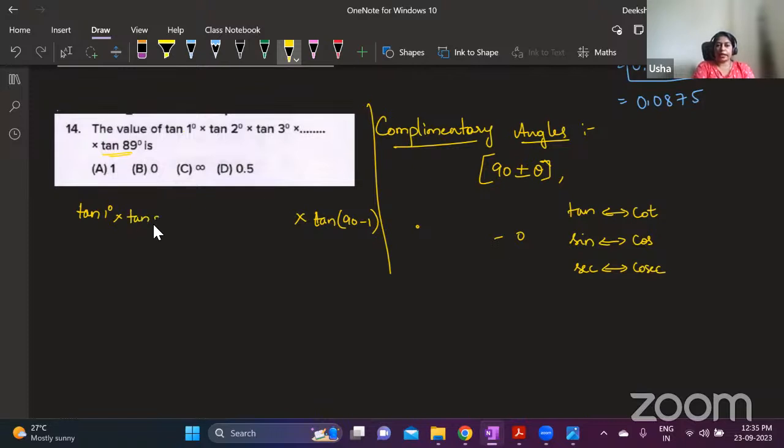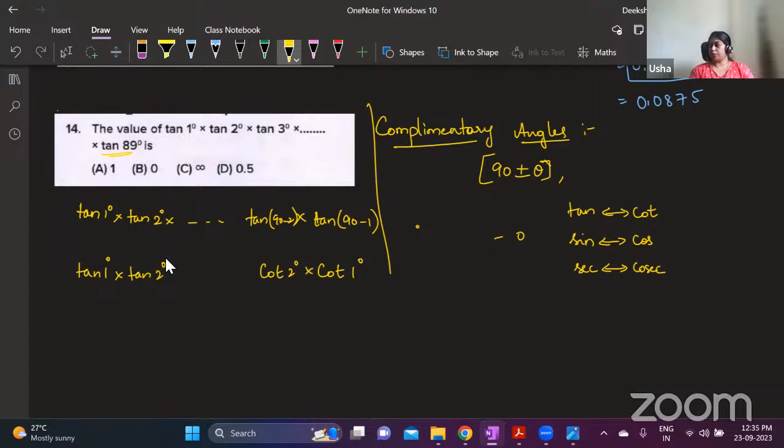Similarly, tan 2 degrees is there, that I'll keep as it is. But before tan 89, we will be having tan 88, right? The tan 88, I can write it as 90 minus 2. So half of the angles, I will keep as they are. Remaining half of the angles, I will write as 90 minus. Now tan 90 minus 1 is cot 1. Tan 90 minus 2 is cot 2 degrees. Is it clear?